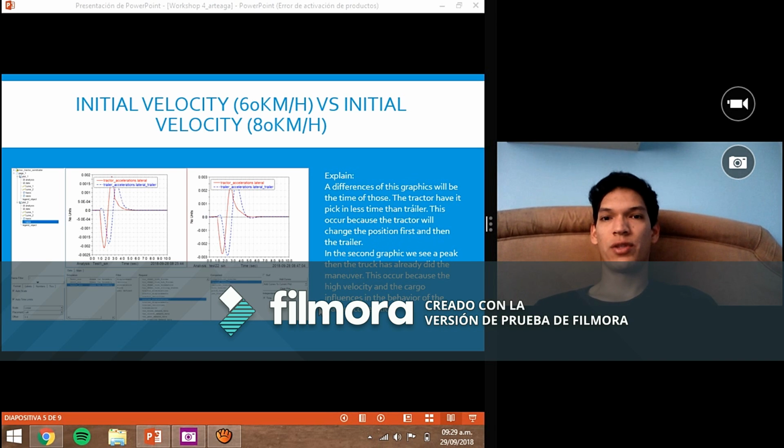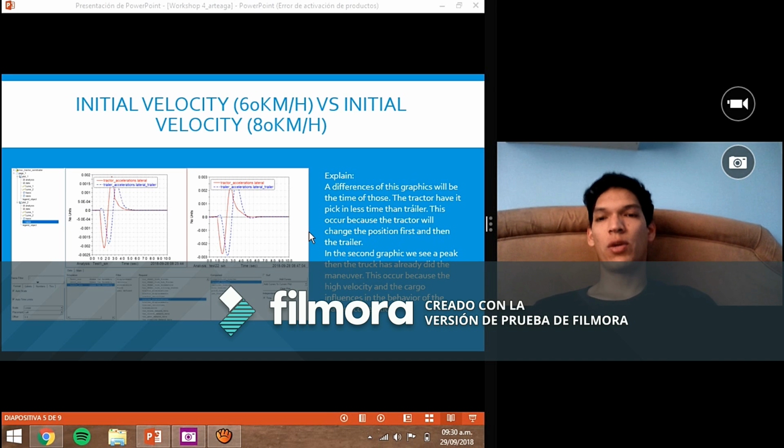The difference we see in these graphics is the time of those peaks. The tractor has a peak in less time than the trailer. This is because the truck changed position to a single line first, and the trailer carries on. This is because the truck carries the trailer, and for this we see these times and these accelerations, and the acceleration is because of the velocity.